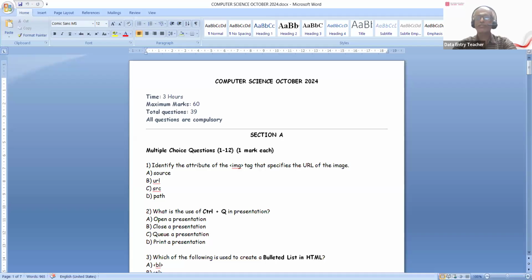So we are revising the past 5-year question papers for grade 12 computer science, right? So for their board exams. So today we are going to see October 2024.